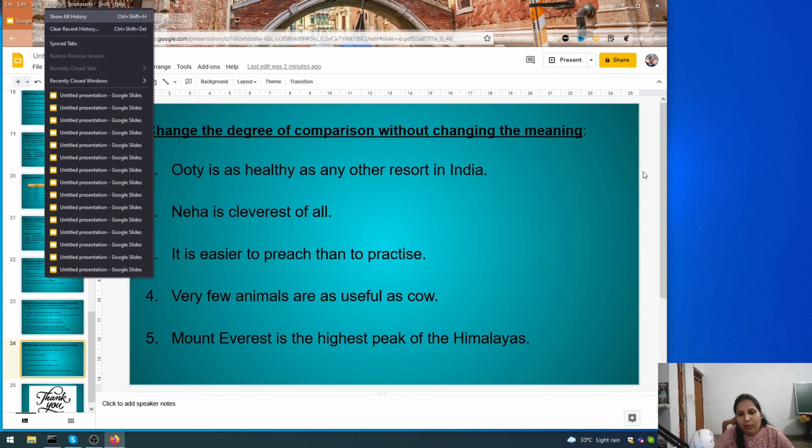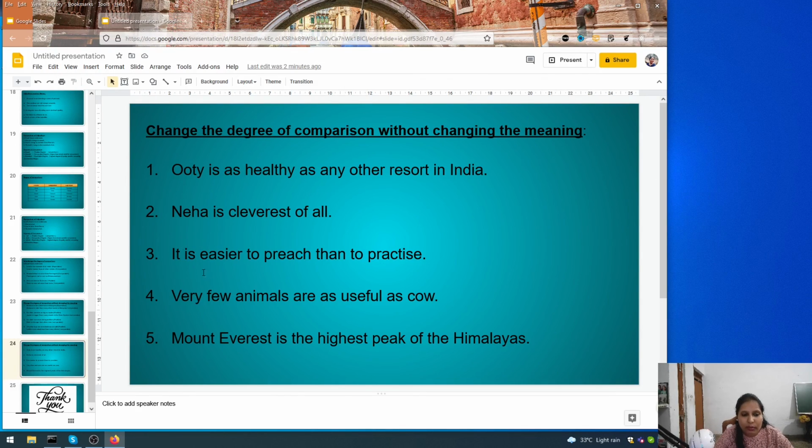So in the same way, this is the assignment which I have given you to do at your home, so that it would be easy for you to understand, and it would be clear to you how to use adjectives in their comparative form.